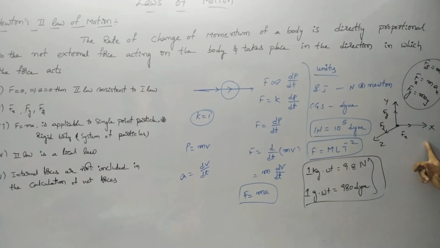This represents the force along the x, y and z axes when acting on a single particle.